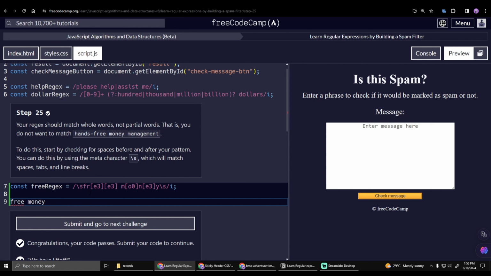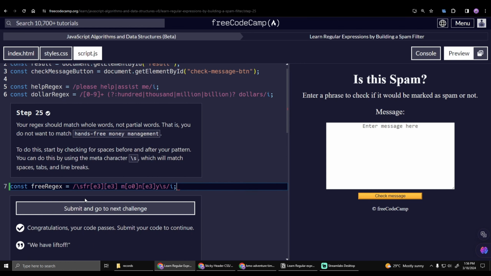By standalone I mean that it should be independent. It should be free money itself and alone. It means that when the free money phrase appears, that is when the regex or this pattern should be implemented, not free money phrase with other words or sentences. Nice.